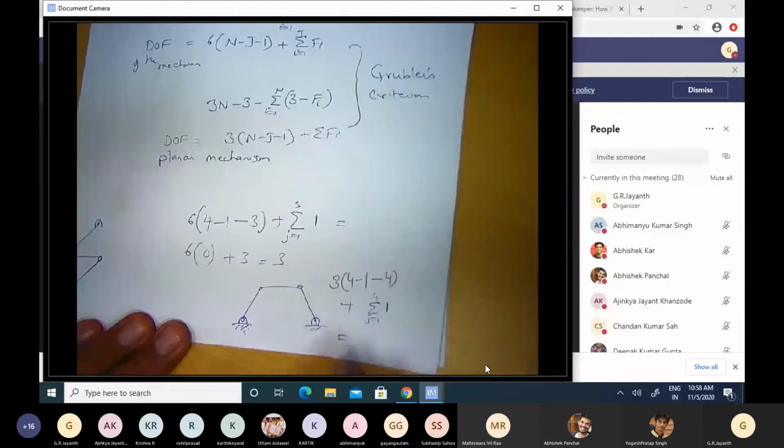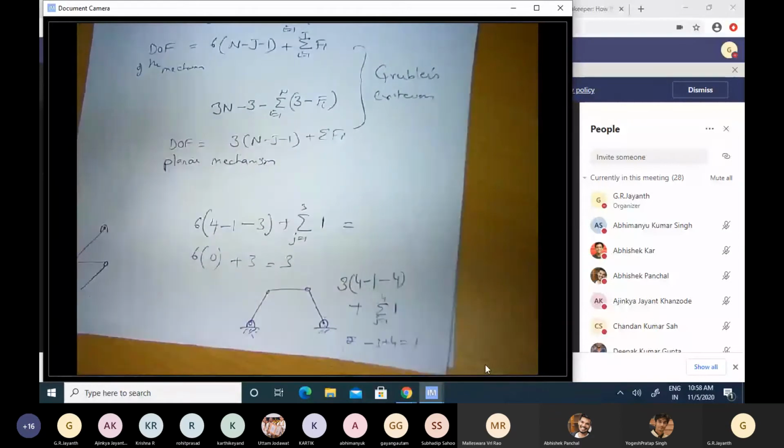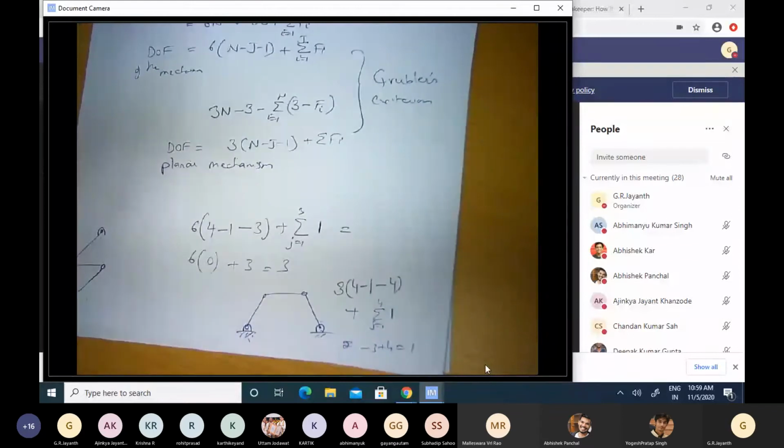And if I add these up, what do I get? This is 3 times 4 minus 1 minus 4, which is minus 3, plus 4, which is 1 degree of freedom, and which makes perfect sense, right? I can only control one of the joint variables. I can control the input angle, the crank angle. The other angles automatically get fixed if I fix the crank angle. So it makes sense that we should have only 1 degree of freedom. Any questions about this analysis?